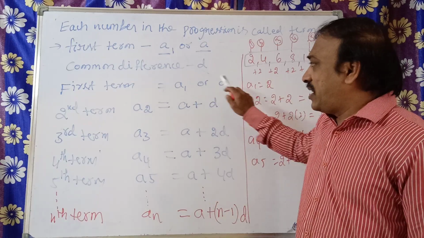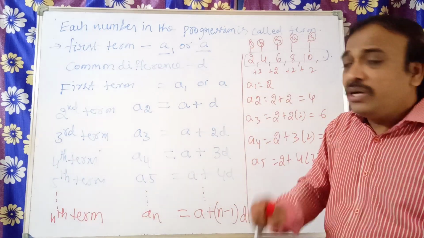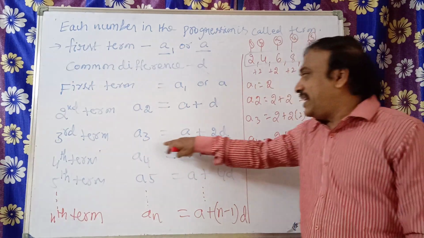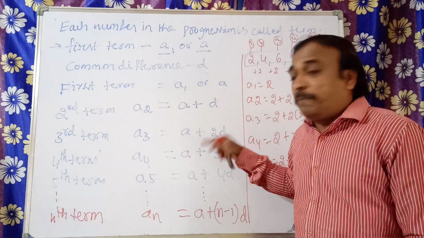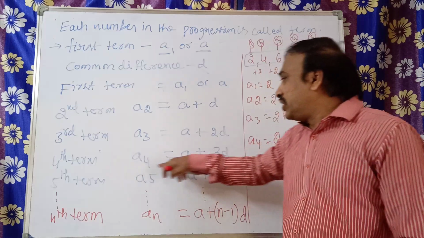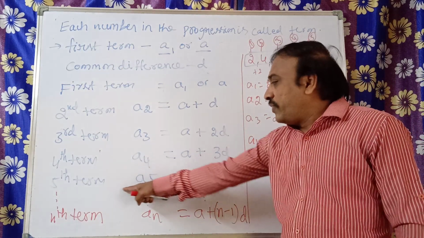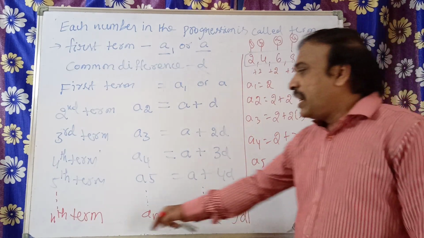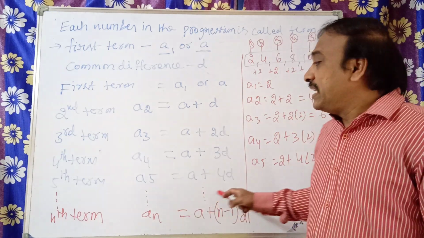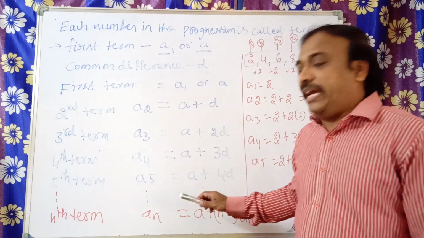First term is A1 or A. Second term is A plus D, because we are adding a fixed value. That fixed value is nothing but D, the difference. Third term A3 is equal to A plus 2D. To obtain the third term, we are adding 2 times the common difference. A4, the fourth term, is A plus 3D. We are adding 3 times the common difference. Fifth term A5 is A plus 4D, and nth term an is equal to A plus n minus 1 into D. This is called the general term or nth term or the last term of the AP.